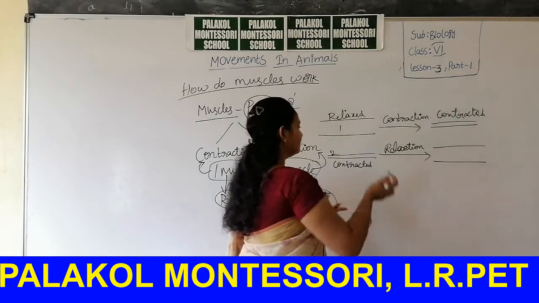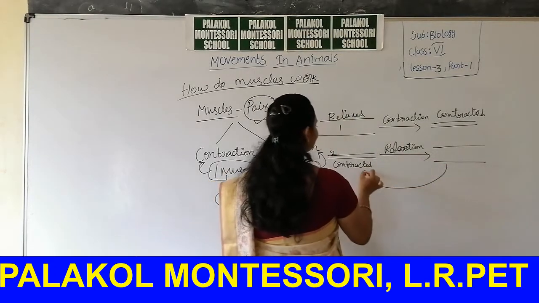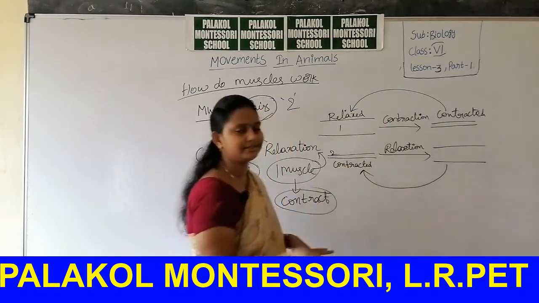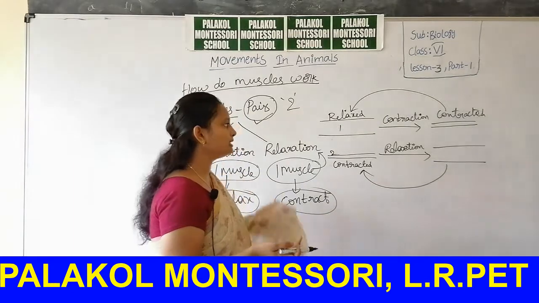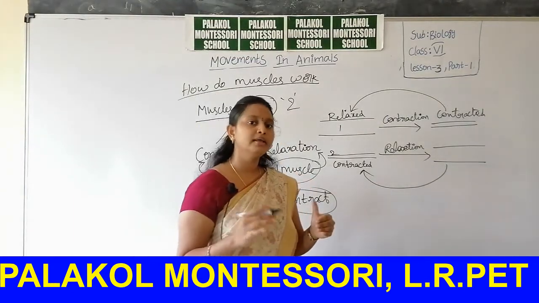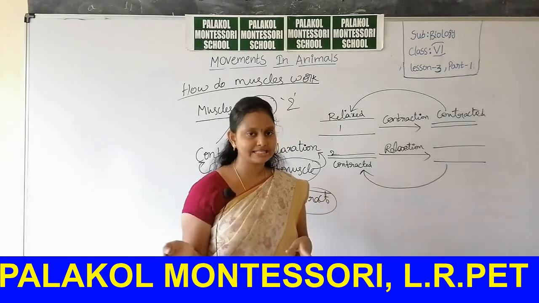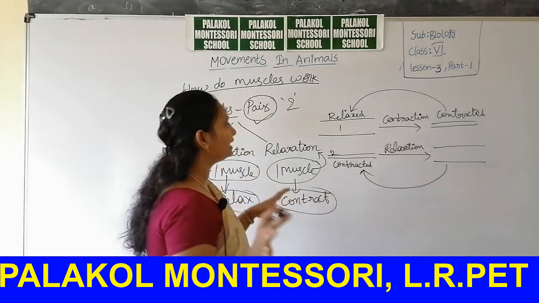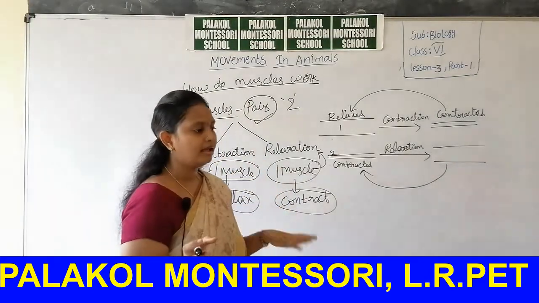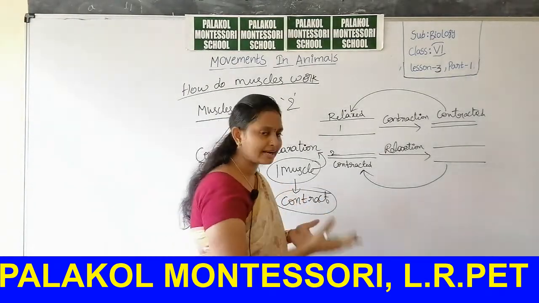After some time, this muscle becomes contracted and this muscle becomes relaxed in the next step. Is it clear, students? If one muscle relaxed now, then after some time this muscle again contracts in the next second.